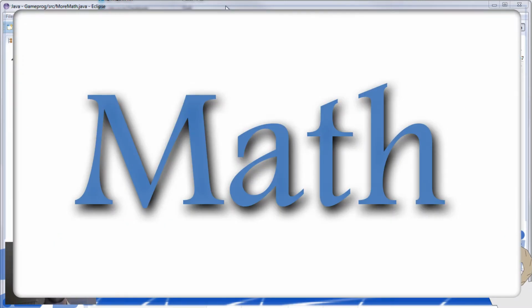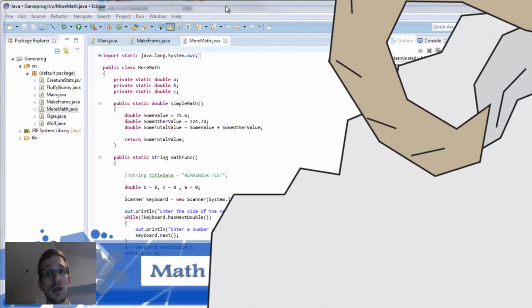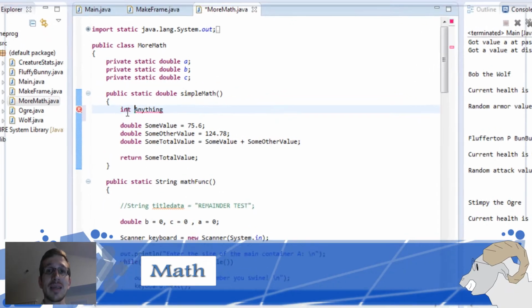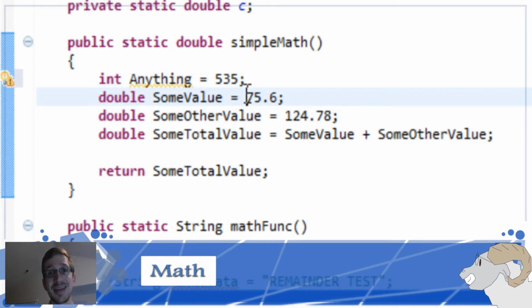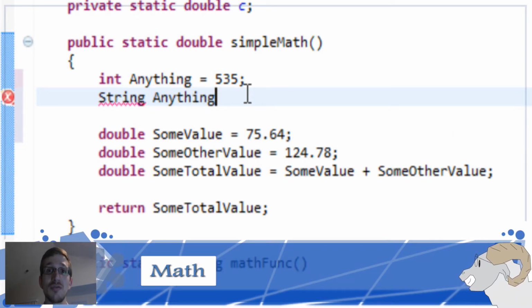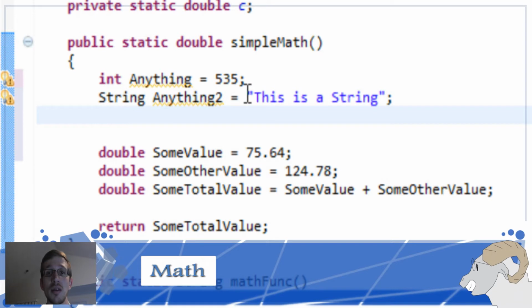Math. Just before we get into the math, let's look at how we define the variations on variables. We can define them as integers, which is int. We can define them as double, which means it has some kind of decimal point after it. We can define it as string, which means it's going to be some kind of text-based thing of indeterminate amount. I think there is a length to that, actually. There are others, but this is really all I've used in my code so far.